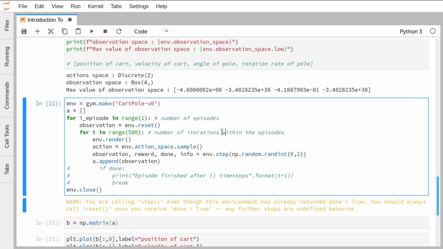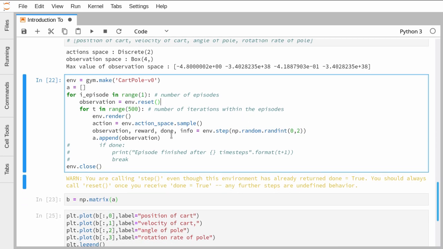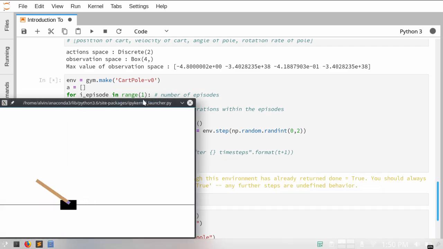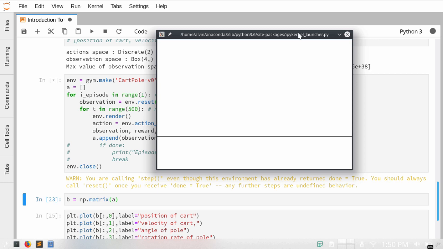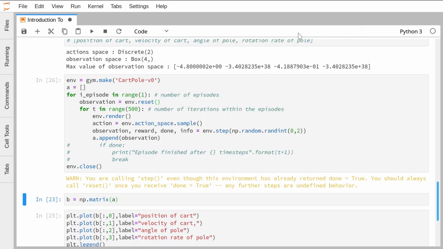Now let's do some test runs and see how a heuristic process works. We have used 500 iterations this time and random input values. It will generate 0 or 1 randomly. Let's see the output. Yeah, the pole just fell over without any balancing.